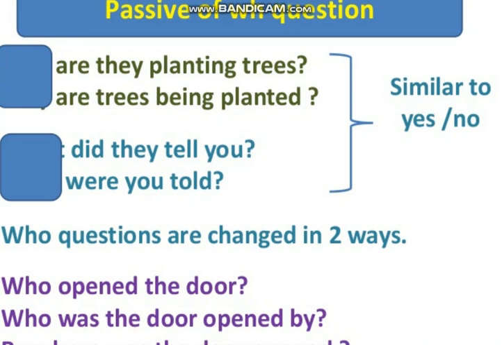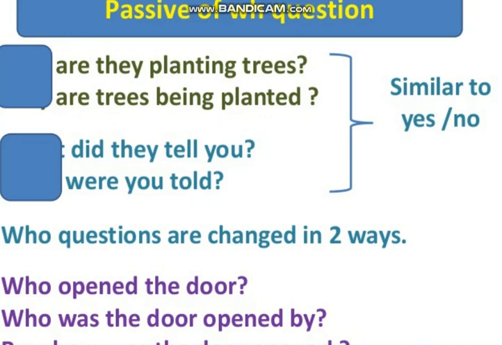So here the place of the WH word would not be changed in a sentence. Or if we say when are they planting trees, the passive voice would be when are trees being planted by them. The place of the WH word would remain the same, while the rest of the sentence would follow the rules. This sentence, are they planting trees, with the helping verb are and the ing form planting, is a sentence of present continuous tense. So we have changed it accordingly and used the word being, because we have the ing form in it.